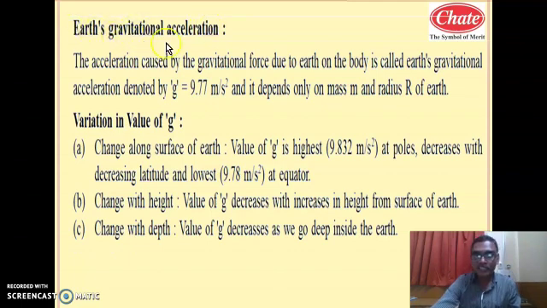So we have studied one problem based on this concept, that is, Mahendra was attracted by the Earth with an acceleration, and that acceleration is Earth's gravitational acceleration. In the earlier class you have taken g as 9.8, and in Mahendra's problem it was 9.77 meter per second square.